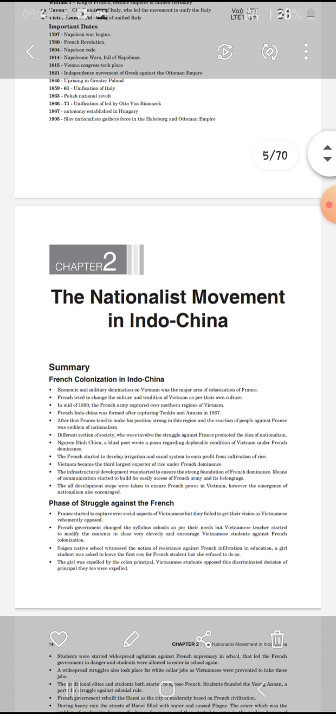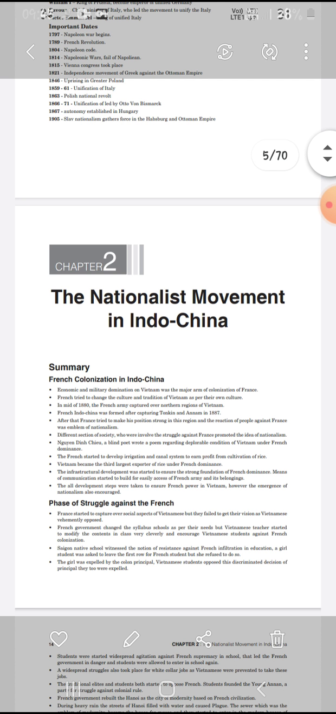Then infrastructure development was started to make a strong foundation for the French. The communication system started to be built easily across the country. All these development steps were taken to give the French power in Vietnam.